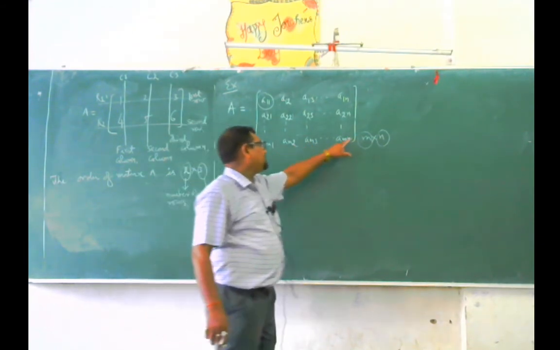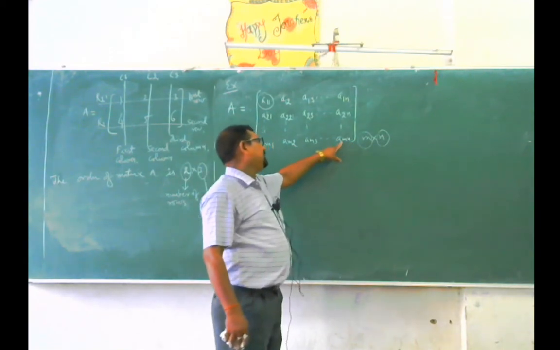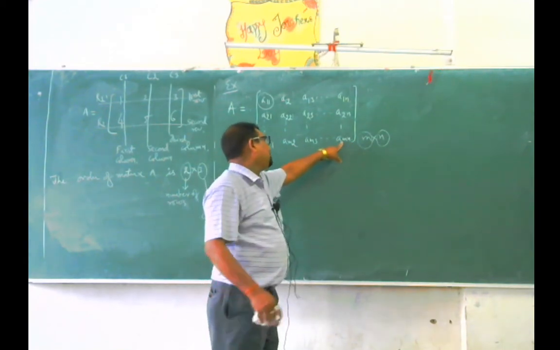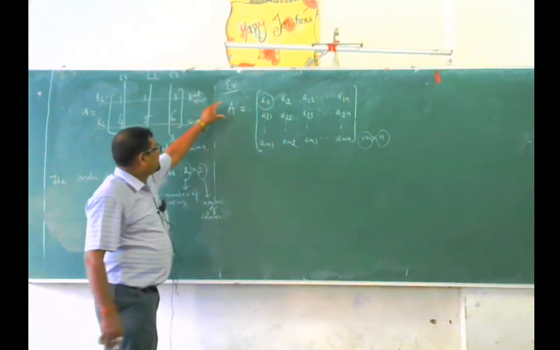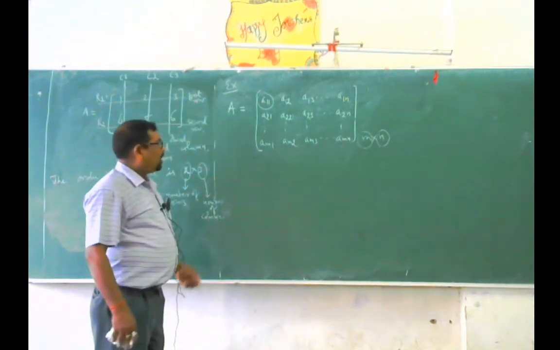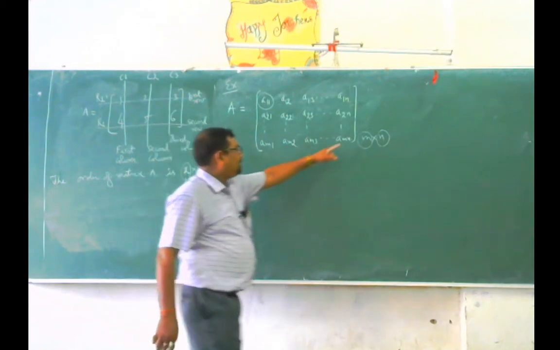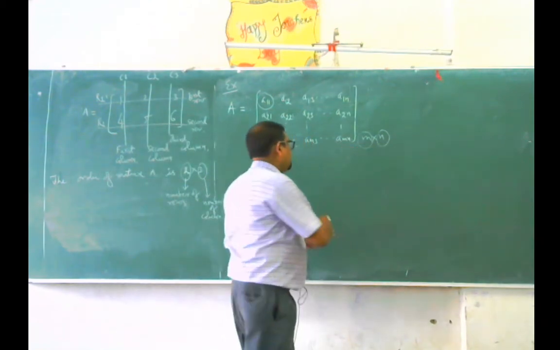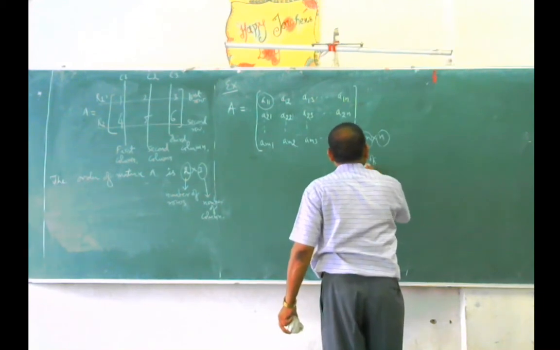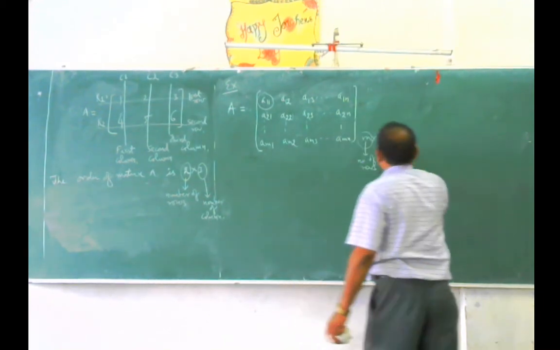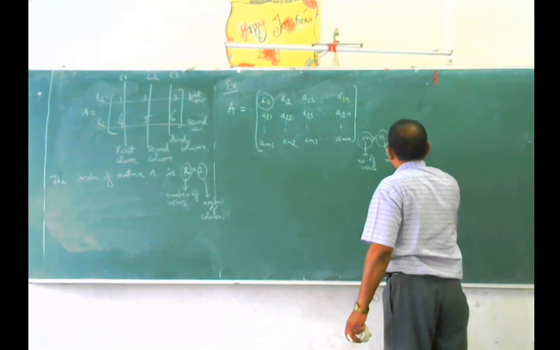And the last one is Ann, meaning that it is an element of nth row and nth column. So we can say this matrix A has order m into n, where m, the first number, is the number of rows, and the second number is the number of columns.